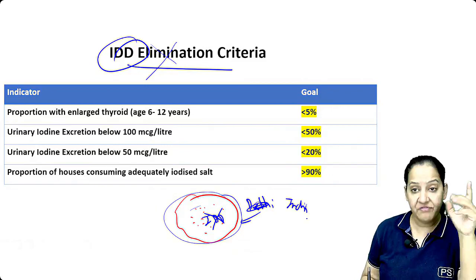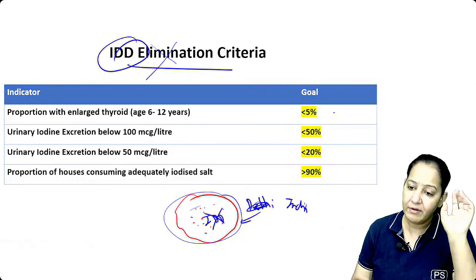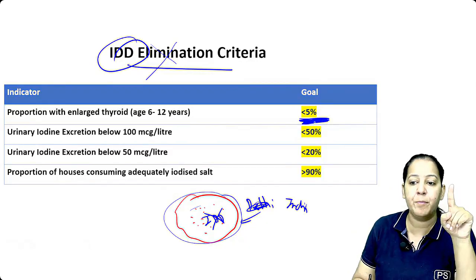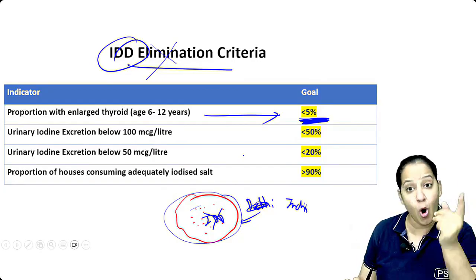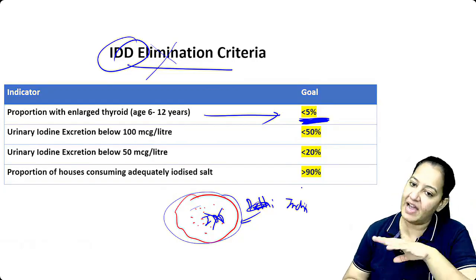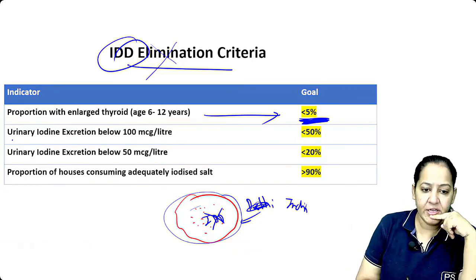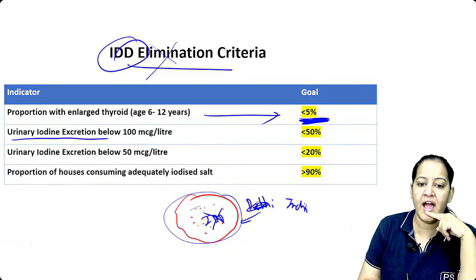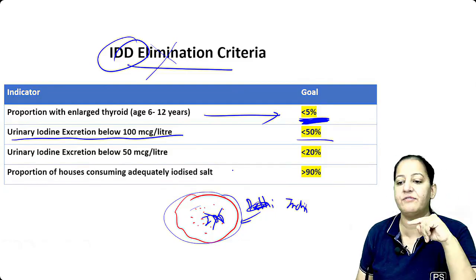So when I say the IDD is eliminated in that community, there are 4 criteria. First, out of the total 100% population, less than 5% of people have goiter. Then I will say the IDD is eliminated. Number 2, urinary iodine less than 100 microgram, which is severe iodine deficiency, is present in less than 50% of the people.